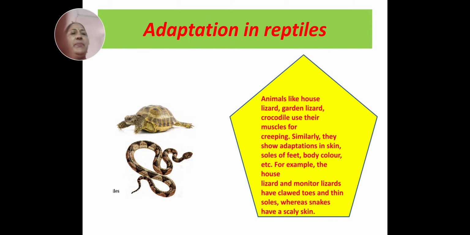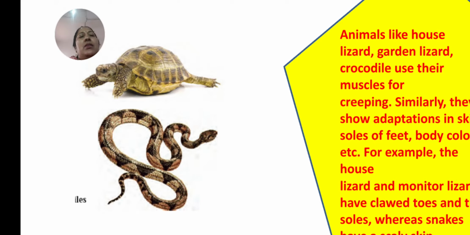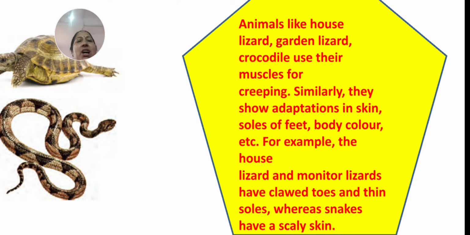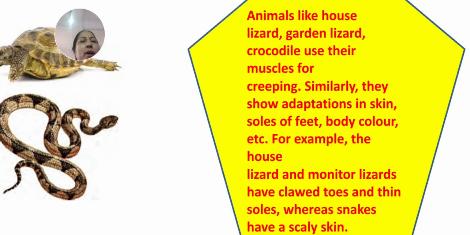Now, adaptation in reptiles. Children, what are called reptiles? You can give any examples. Means snake, turtles. These are the reptiles. Lizard is also a reptile. So animals like house lizard, garden lizard, crocodile use their muscles for creeping. They have no legs, so they creep. Some turtles also have legs, so they use their muscles for creeping.